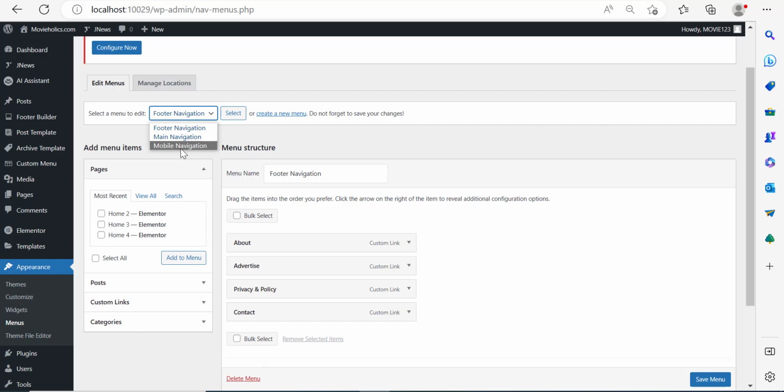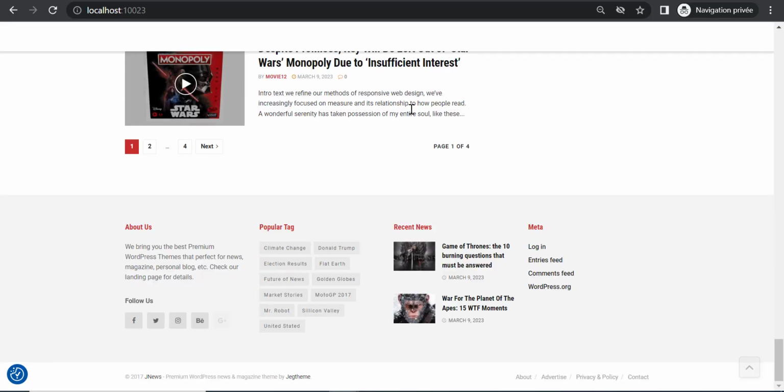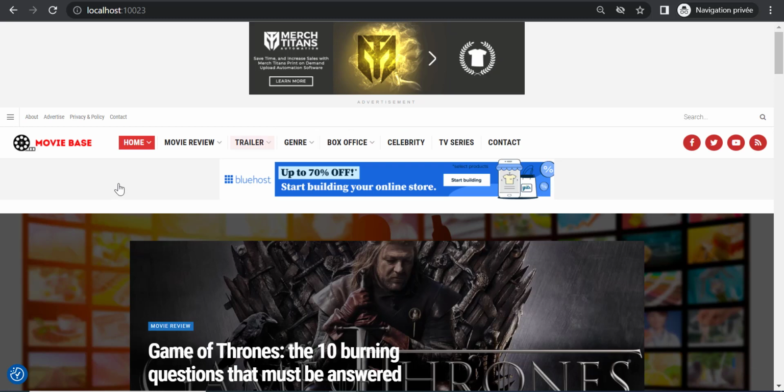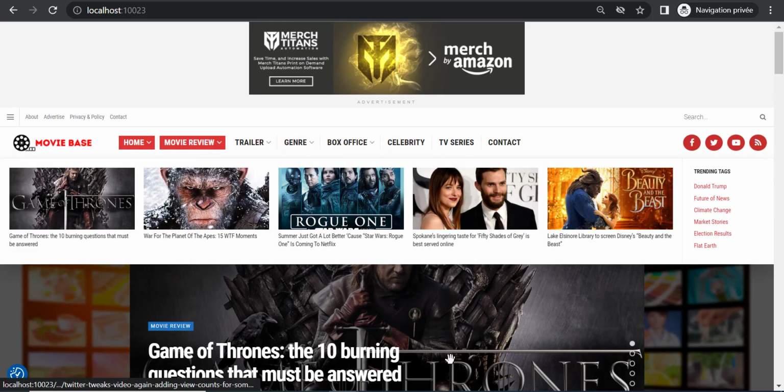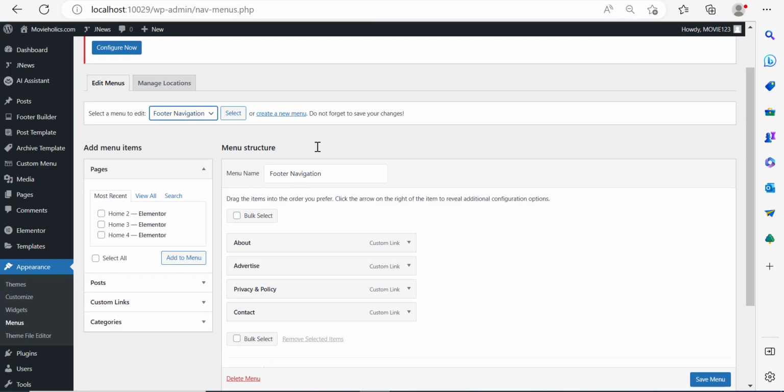Now the footer menu is the menu that is displayed at the bottom of the website. If I scroll down, now this is the other website that we've built, and this is the footer menu, right? Now the main navigation menu is the one that is displayed over here, right? This is the main navigation menu, and the mobile menu is the one that is displayed when people visit your website from mobile. So there are different menus over here, and let's say, for example, that you want to add a page to the footer menu. You want to add something.